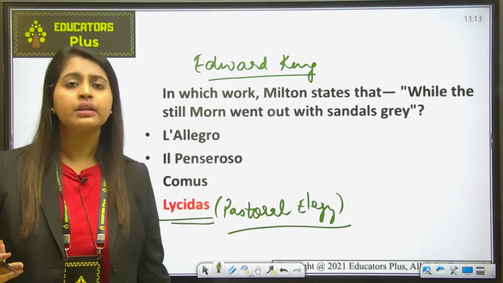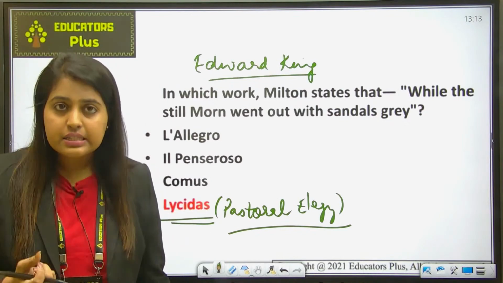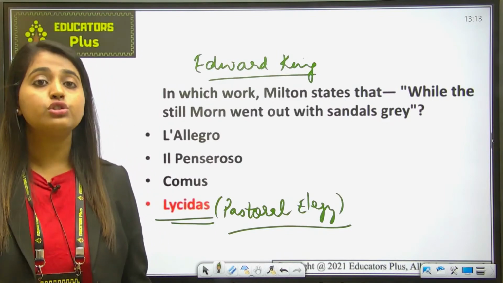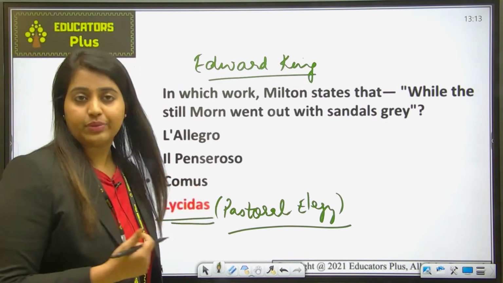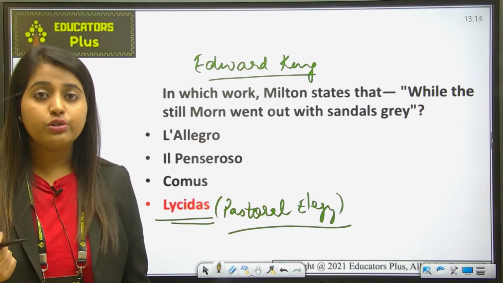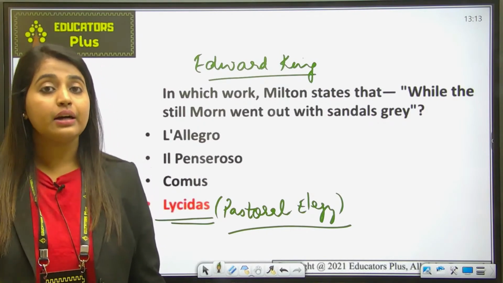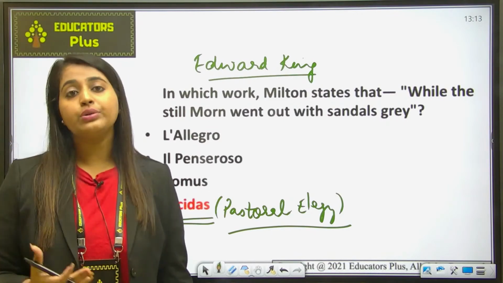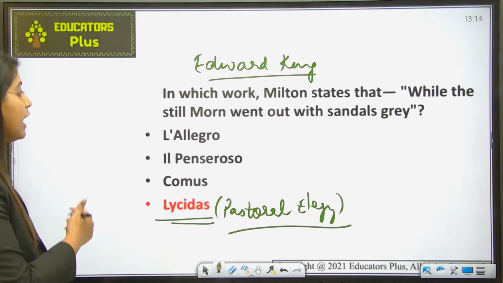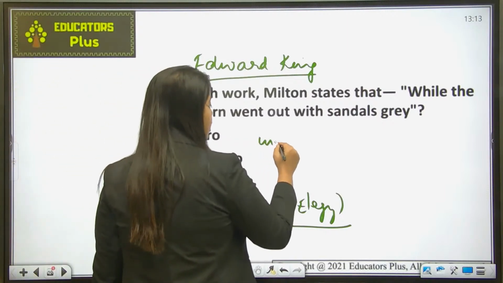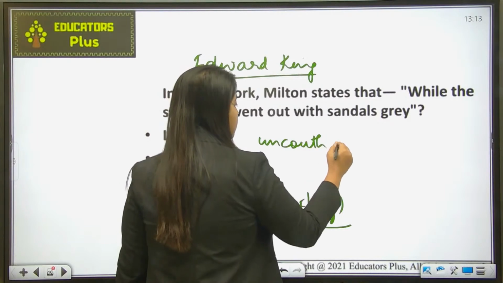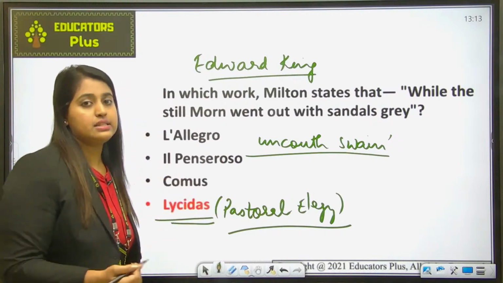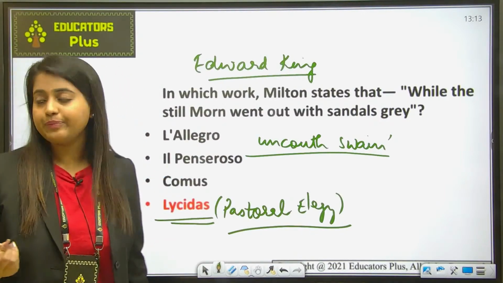Fine. Now, in Lycidas, in the stanza from lines 186 to 189, Milton talks about this Edward King, who was his friend. Milton has adopted the persona of the uncouth swain or shepherd, singing about the idolized Lycidas. So he has adopted the persona of the uncouth swain, and in these stanzas he keeps idolizing his friend Edward King. Fine.